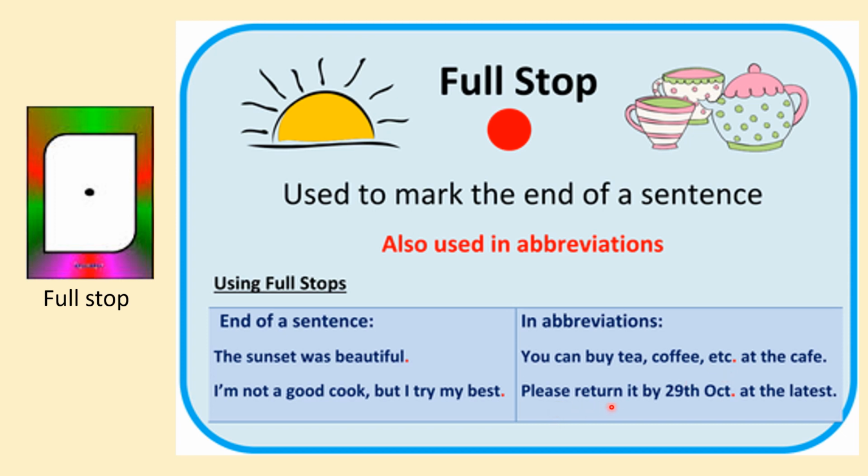Please return it by 29th Oct. at the latest. Now if you see the word October, it is not written in its correct spelling. It is written in a short form. So to show that it is a short form, we use a full stop after the short form.